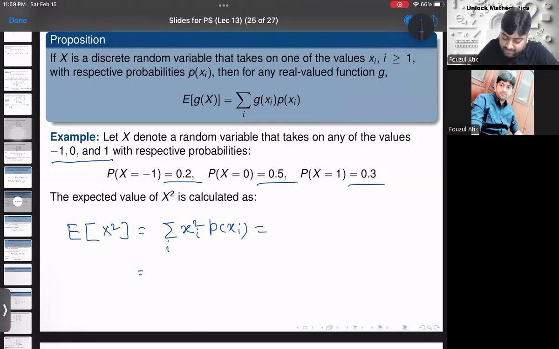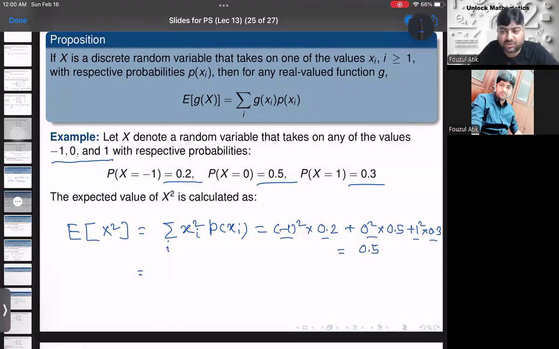So if I have this, I will have expectation of X square. Maybe I'll do it here. So it is -1 square into its probability, which is 0.2, plus 0 square into its probability, which is 0.5, plus 1 square into its probability, which is 0.3. Right? And if you just simplify it, it is 1 into 0.2 plus 0 into 0.5 plus 1 into 0.3.